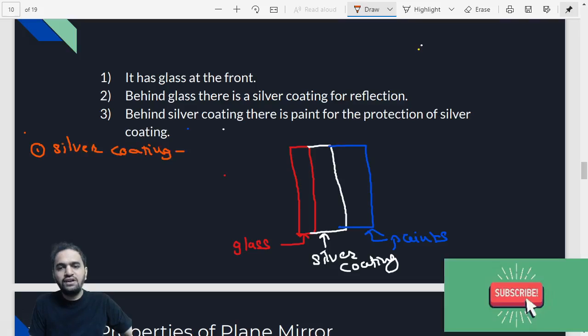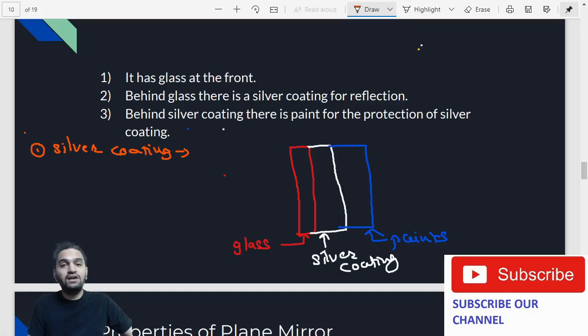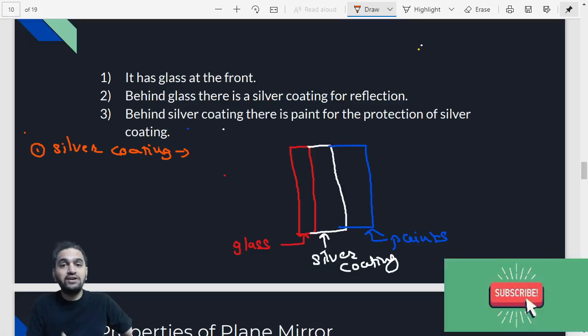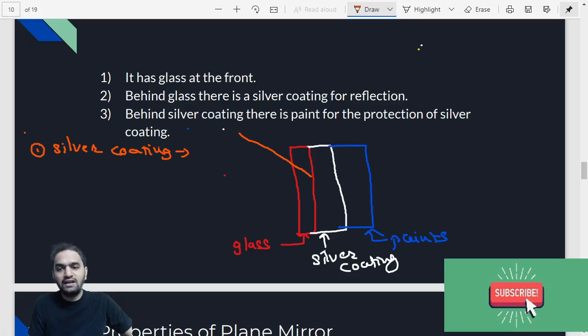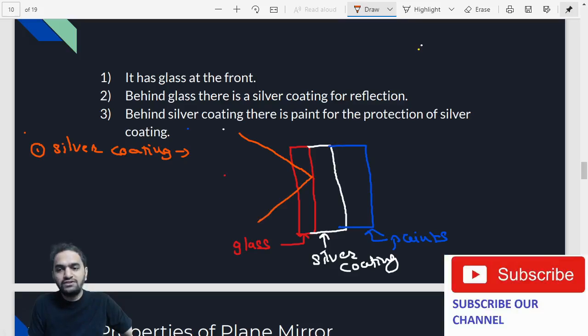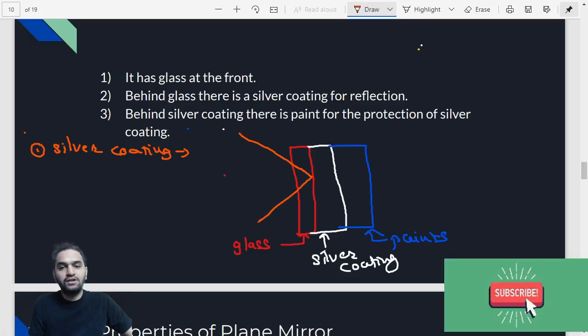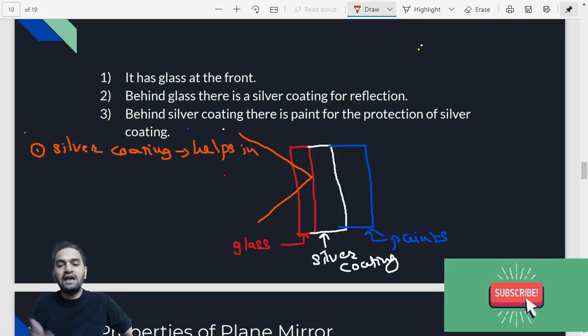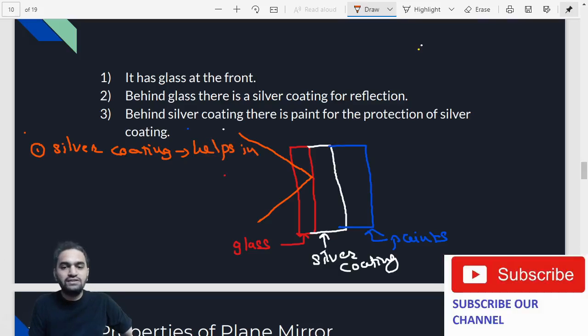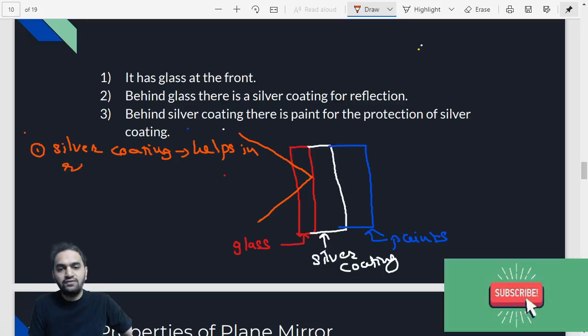Silver coating is actually a very highly polished material, and because of that the reflection is going to happen with very high accuracy. So whenever the ray of light comes on this mirror and passes through the glass, it is reflected because of that silver coating. So silver coating is basically helping in what? Reflection. The reflection alone is happening because of silver coating. So you have to understand that silver coating is the most important part of the mirror, it helps in reflection.